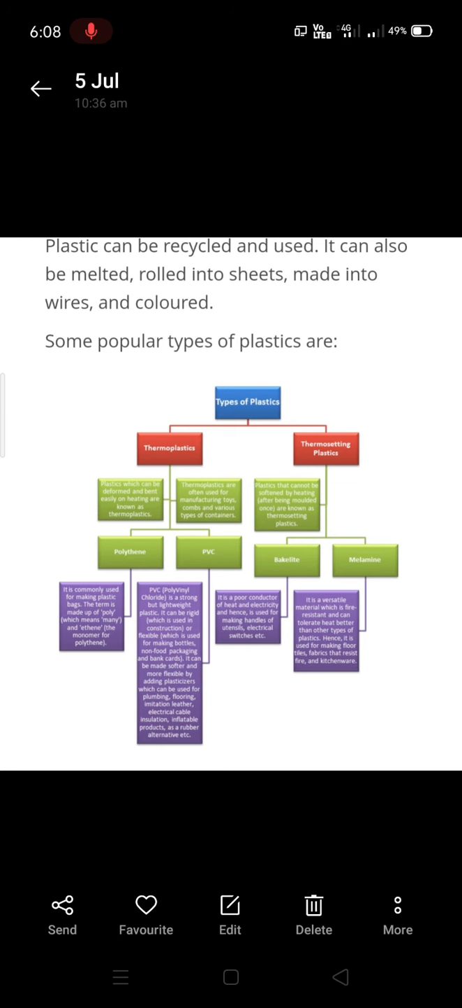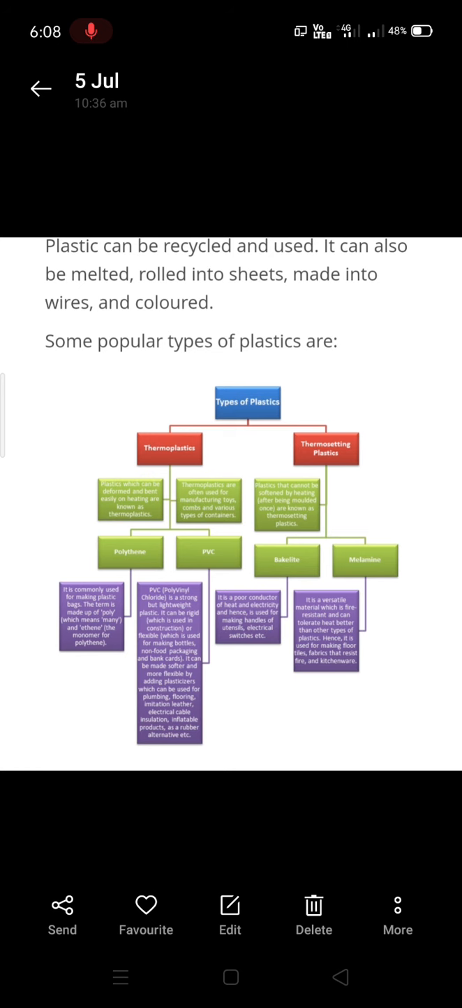It can be rigid. It is used for making bottles. It can also be used for plumbing, flooring, electrical cable insulation, etc. And the two types of thermosetting plastics are bakelite and melamine. Bakelite is a poor conductor of heat and electricity, so it's used for making handles of utensils, electrical switches, etc.